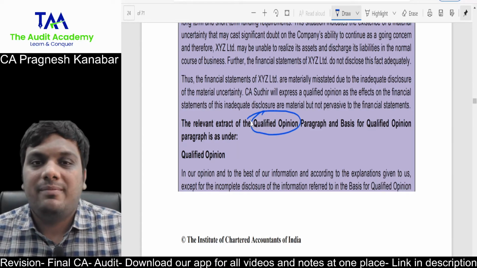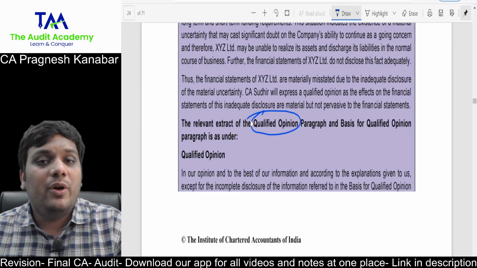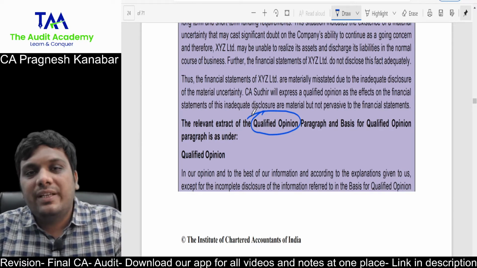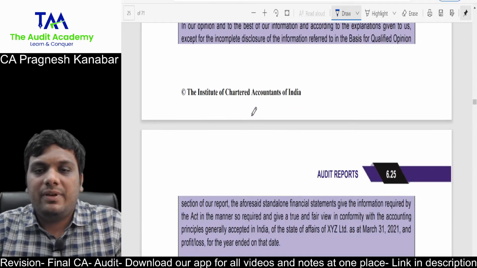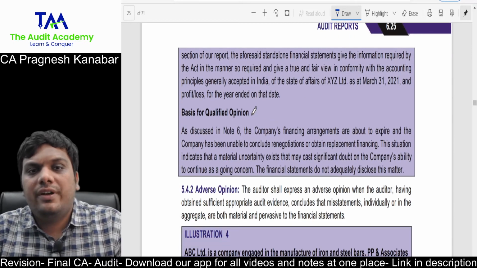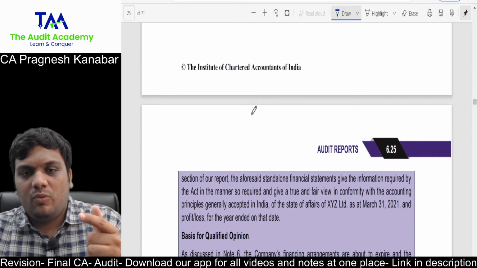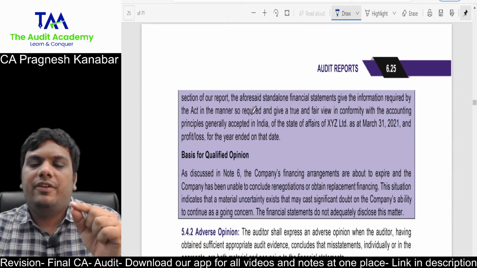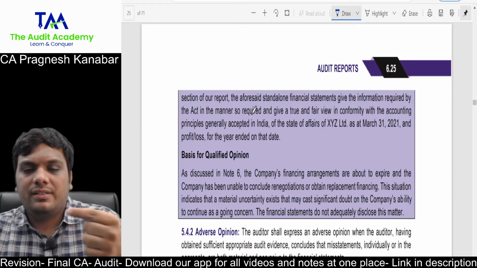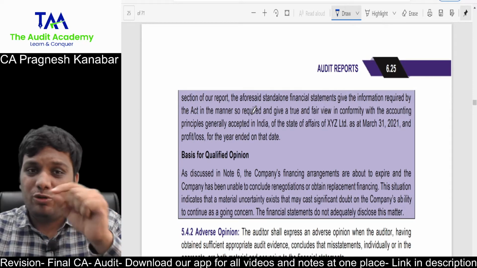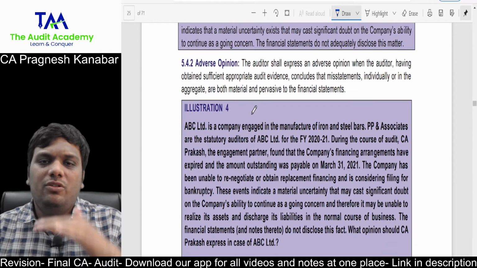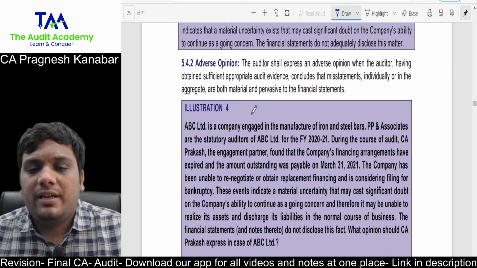If you understand my mentality and my explanation, till the point of time things are not very clear, we cannot assume a pervasive impact. All right. And that is why they have finalized on a qualified opinion and they have expressed the opinion. Please look at the drafting of how a qualified opinion is given. And in the basis for qualified opinion, they have explained what the uncertainty is and what kind of note should have been given but was not given. Those reasons have been given in the basis for qualified opinion. After the opinion, there is a basis paragraph that is given over here.